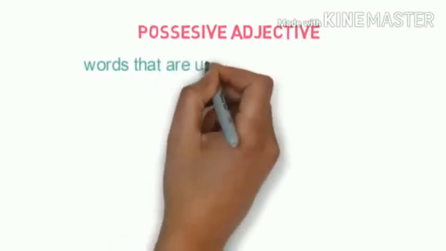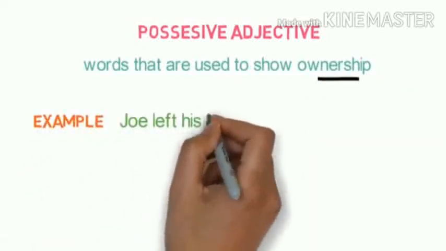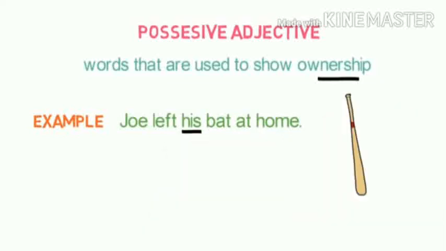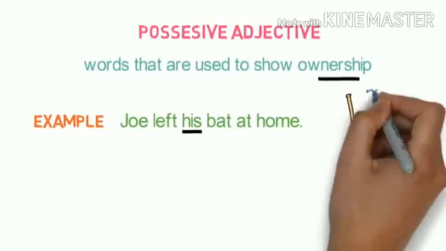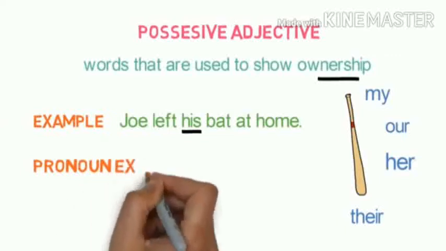Now possessive adjectives. Words that are used to show ownership are called possessive adjectives. Ownership, to tell somebody that something is mine. "Joe left his bat at home." His bat. So his is the possessive adjective. There are some other possessive adjectives: my, our, her, their, etc. And all these adjectives stand before a noun or a pronoun. That is the important point that we all must remember, my dear children.